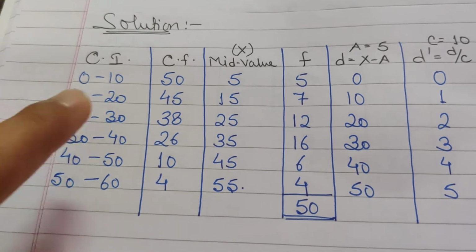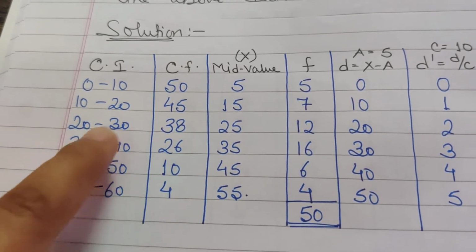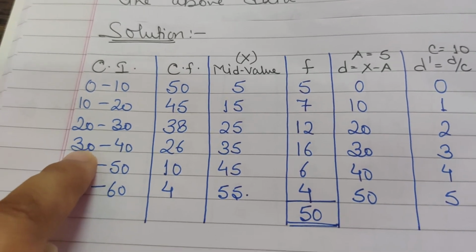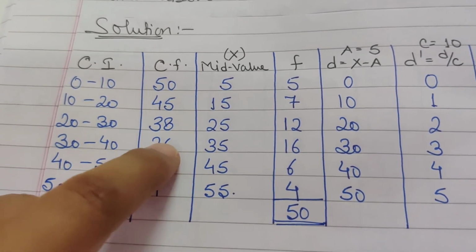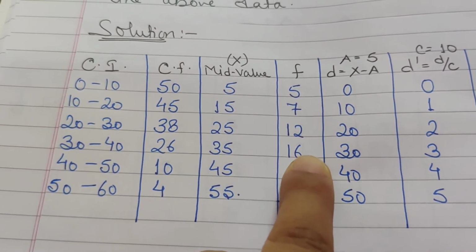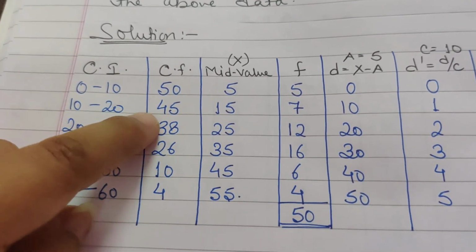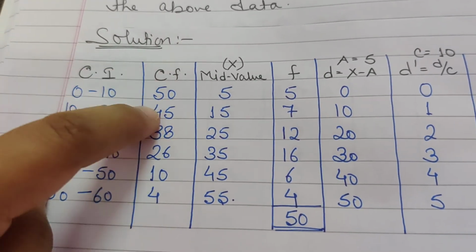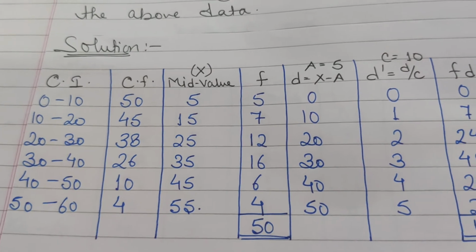Again, from 30 to 60 it is 26. But to find out the frequency of class interval 30 to 40, what will we do? We will subtract 26 minus 10. That means 16. Likewise, 38 minus 26, 12. 45 minus 38, 7. 50 minus 45, 5.